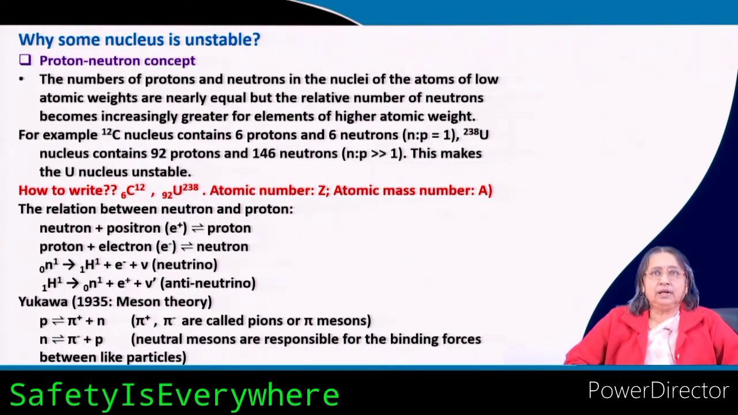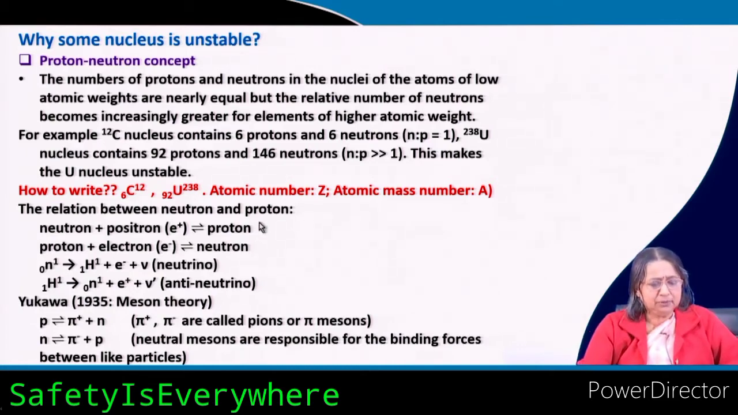Actually it is the short range force. Short range force means within the nucleons there is some force, and that force is much higher and it is overcoming the repulsive force. And the relation between the neutron and proton: you can see that a neutron, if it takes up one positron, what is a positron? A positron is the positive electron.